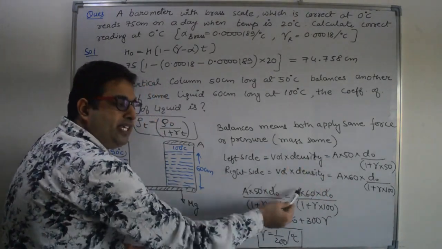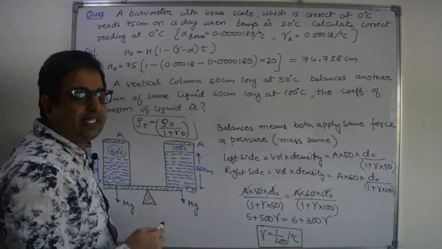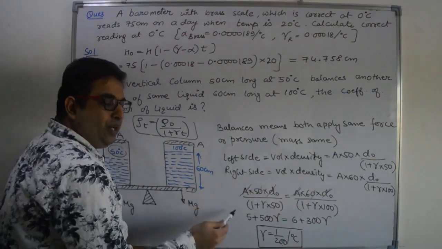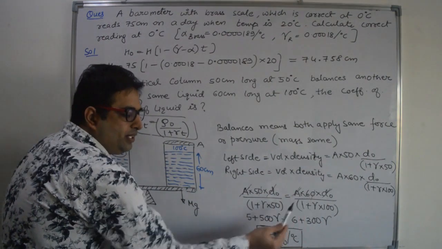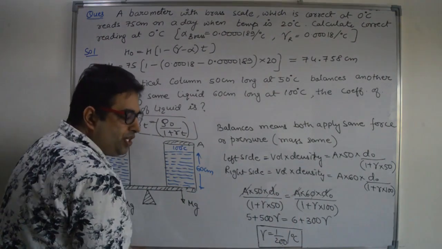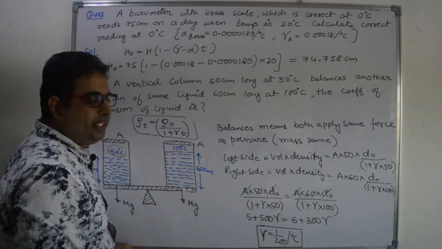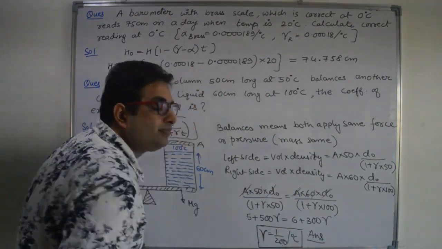If you compare them, area will cancel out, D naught will cancel out. Now solve it, multiply this with 5, multiply this with 6. You will get this condition. After solving it, you will get gamma is equal to 1 by 200 per degree Celsius. That is our final answer, right?